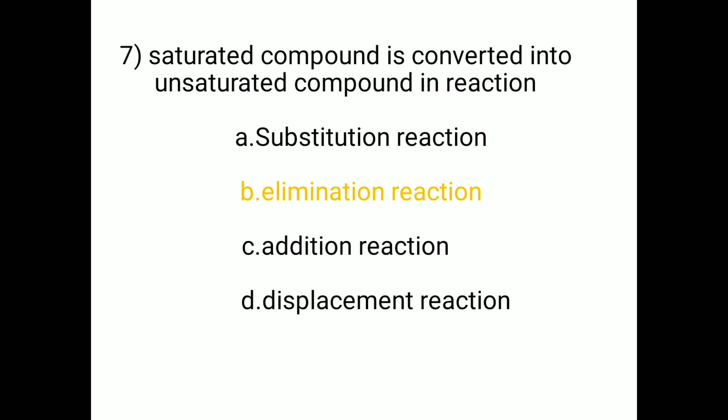In an elimination reaction, two atoms or groups of atoms in the reactant are removed, and then an unsaturated compound is formed, or a carbon-carbon single bond is converted into a carbon-carbon double bond. Then the correct option is B, elimination reaction.